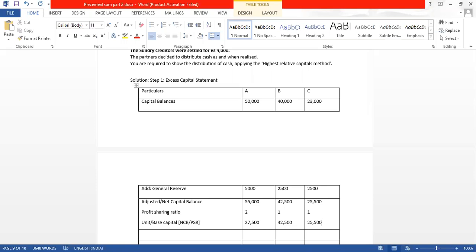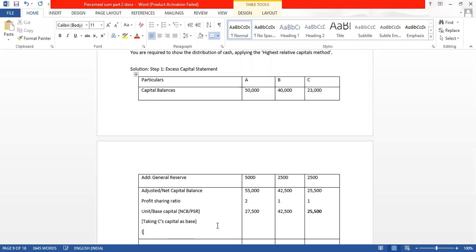Now tell me, who has contributed the least amount for one share of profit? It is Mr. C. So what we will do, taking C's capital as base, we will find out the proportionate capital.